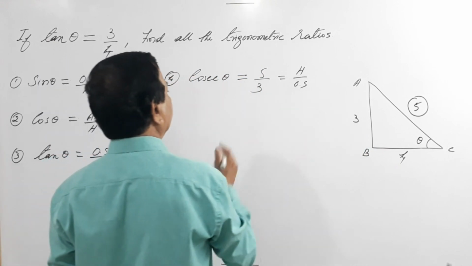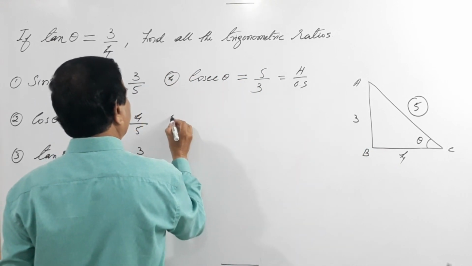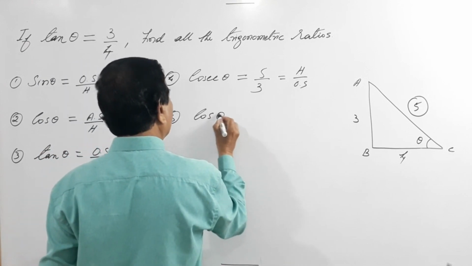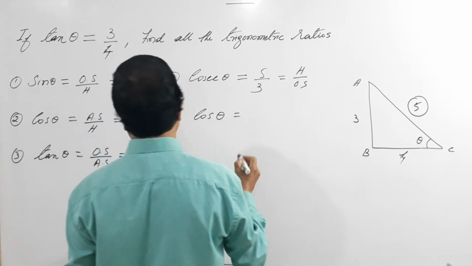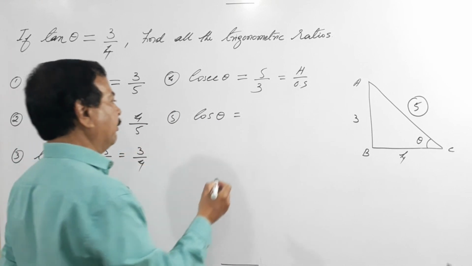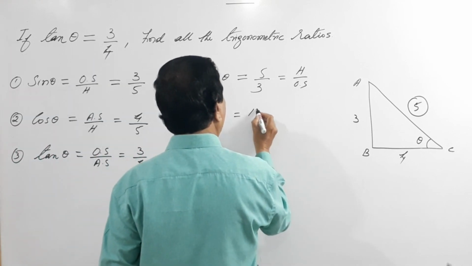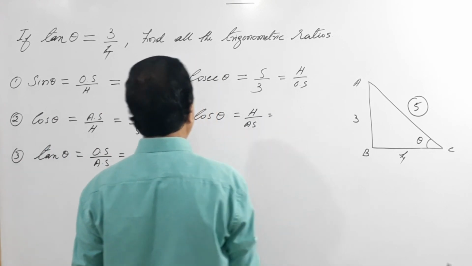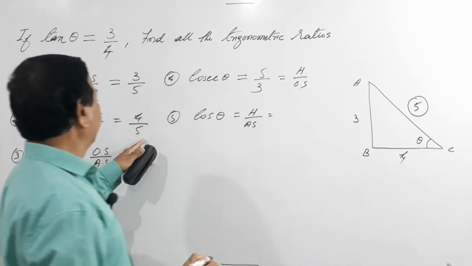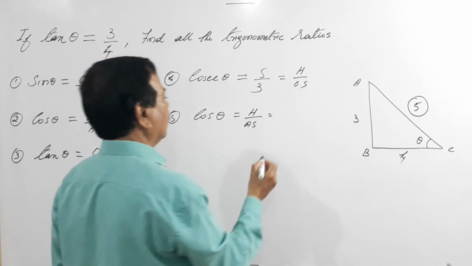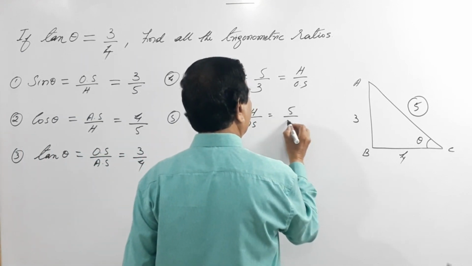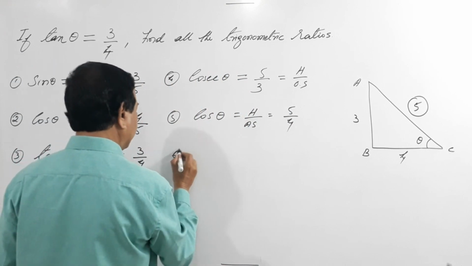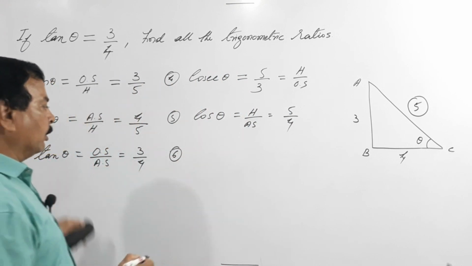You have to write next, fifth one, sec theta. Sec theta is what? Reverse cos theta. Anyway, if you want, you can write sec theta is hypotenuse by adjacent side, that is nothing but 5 by 4. Lastly, you have sixth, the reciprocal of tan theta, this is cot theta.